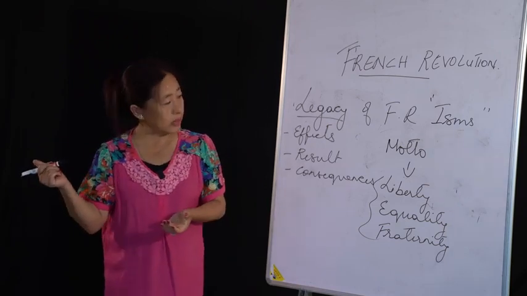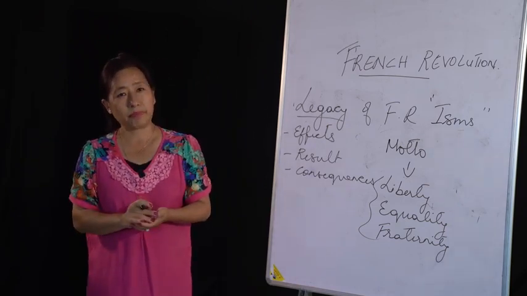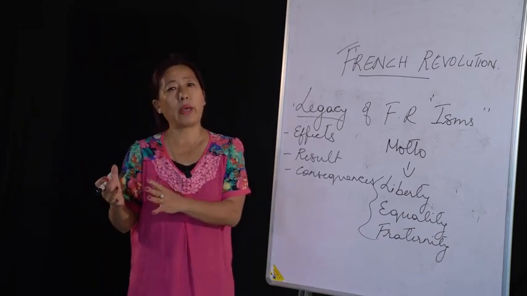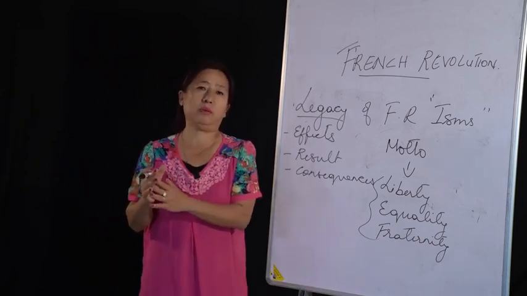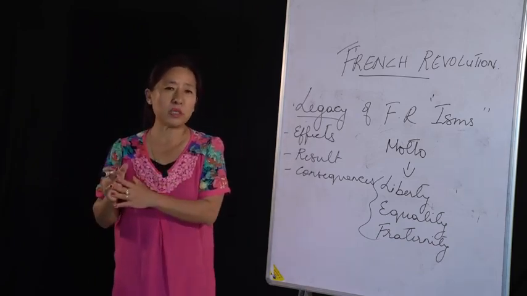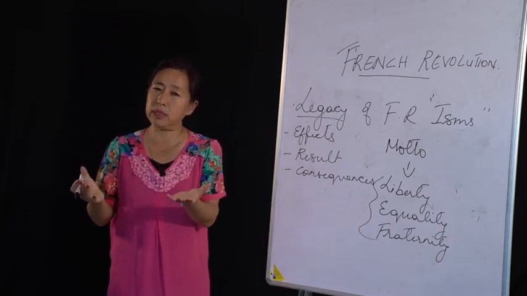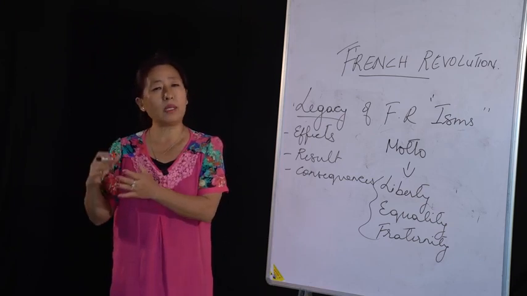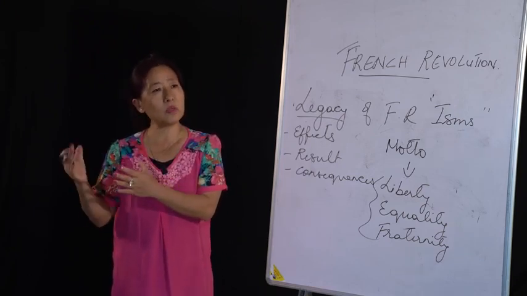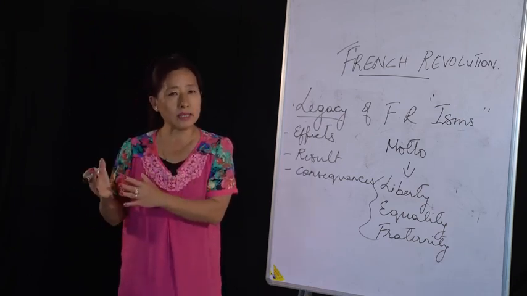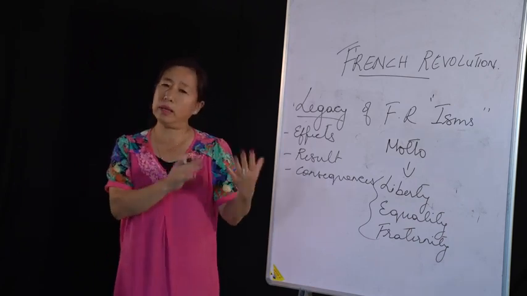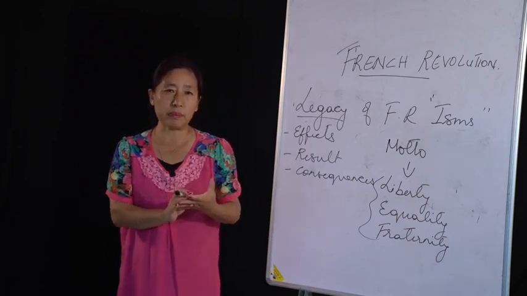Then the third ism is socialism. Socialism means where all the means of production are owned by the society. And the majority prefer socialism because in socialism, everything is under the control of or shared by the common people.